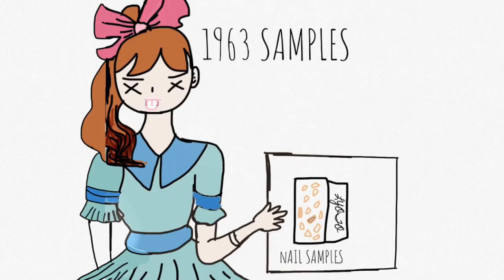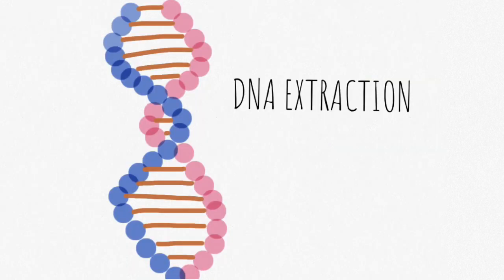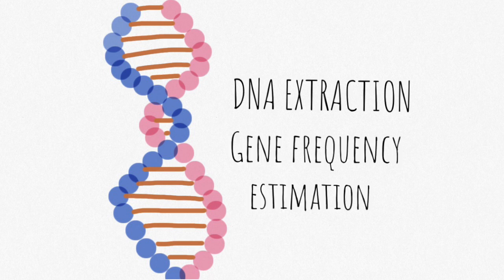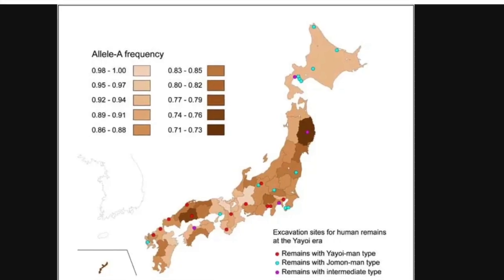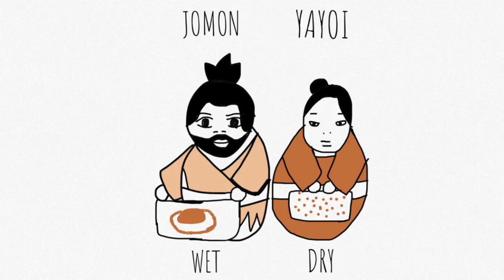A nationwide Super Science High School, SSH, consortium collected 1,963 fingernail samples of students from at least one high school or university in every district, then trained SSH people carried out the DNA extraction and gene frequency estimation. They created a map of the types of earwax in Japan. They also knew that Jomon had wet earwax and Yayoi had dry ones.